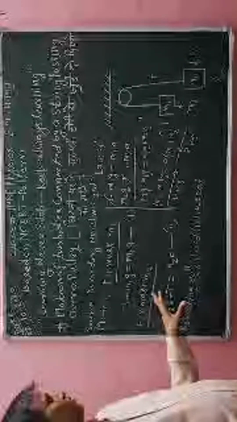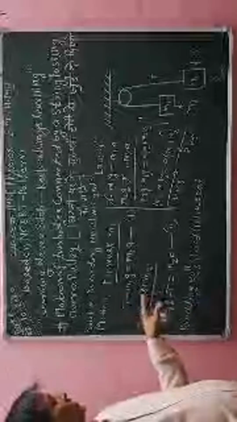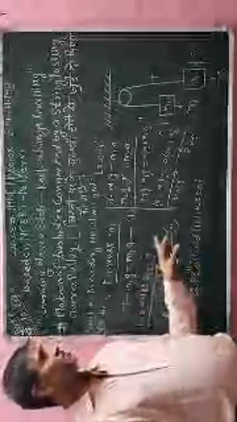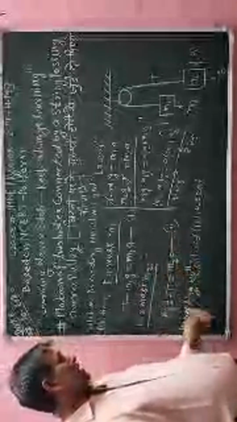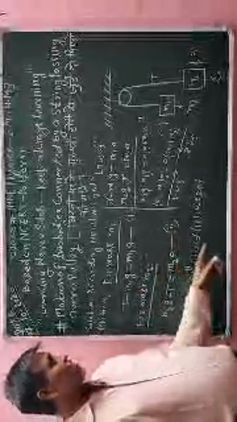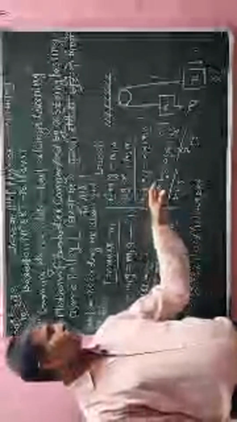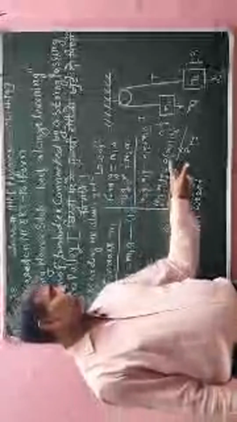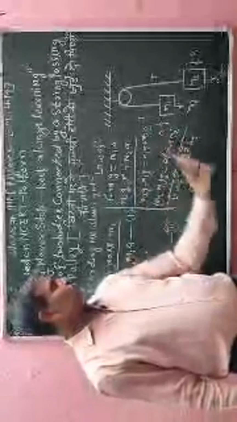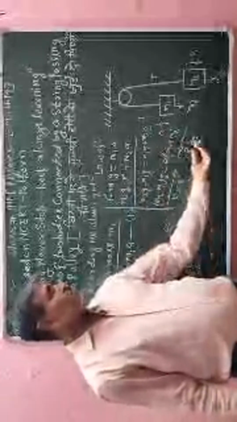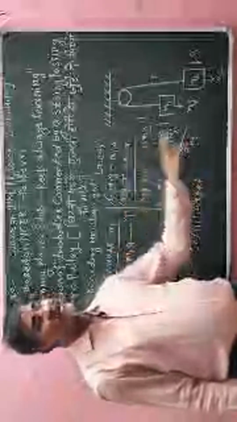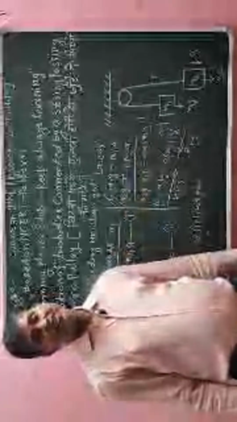Now there are two equations and two variables, so I will solve by adding or subtracting. Here I have added equation number 1 and 2. After adding, I have got m2 minus m1 into g, which is equal to a into m1 plus m2. Using this concept, all data from the right hand side I put in the left hand side, and all data from the left hand side in the right hand side, so there is no change in my solution.